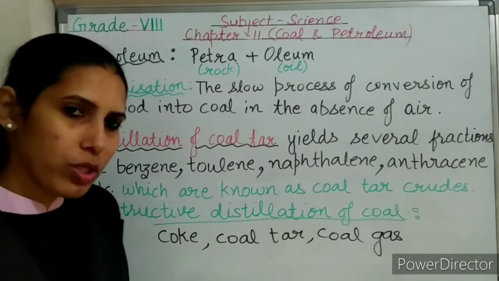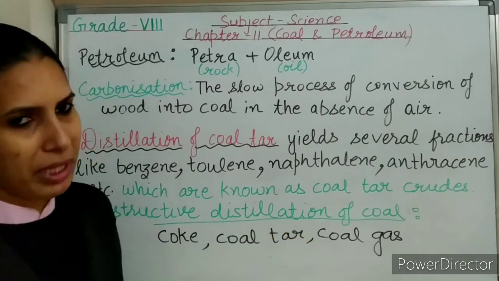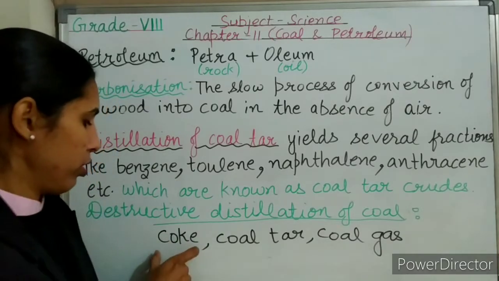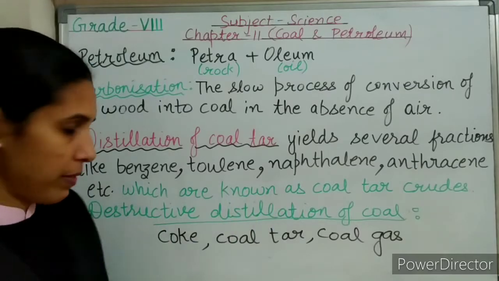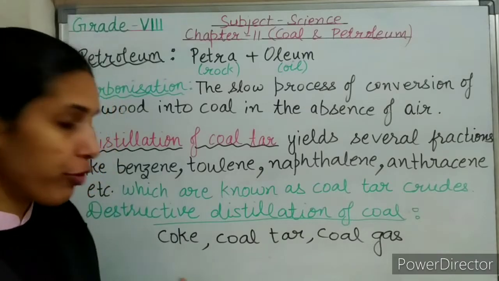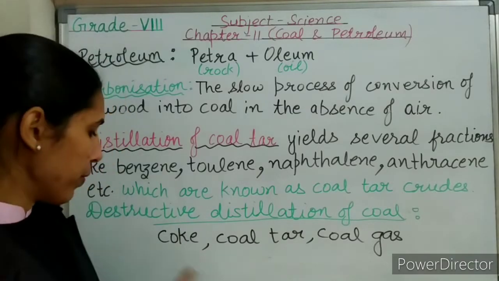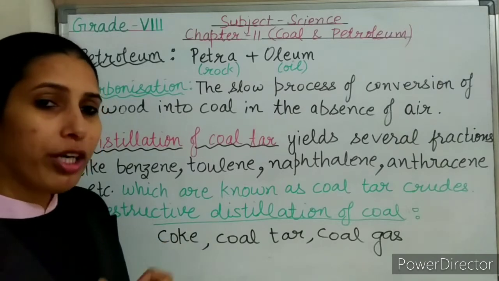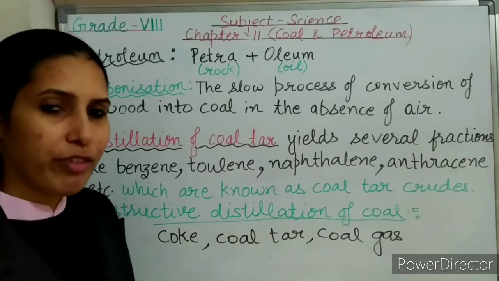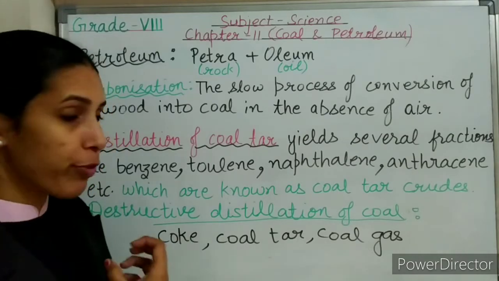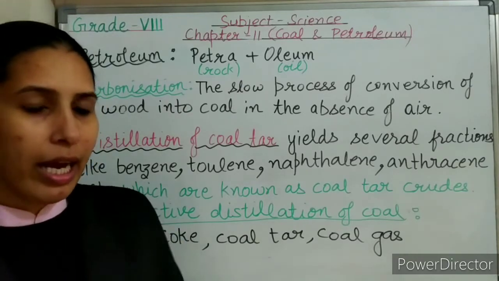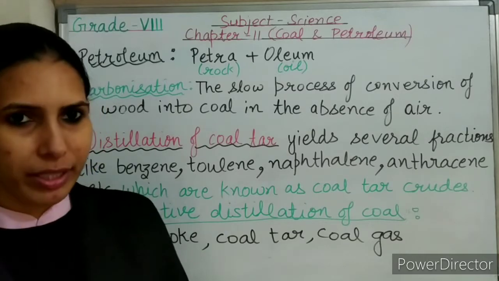Now in this question, uses of all these products have been asked. Coke is a black, solid, tough, porous residue of this process. Coke is a very useful fuel. It is a better fuel as compared to coal, because on burning it produces a lot more heat, as it contains up to 95% carbon. It is an almost pure form of carbon, produces more heat as compared to coal, and it also does not produce smoke on burning.